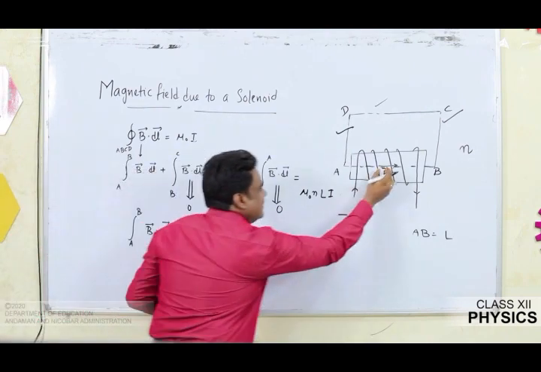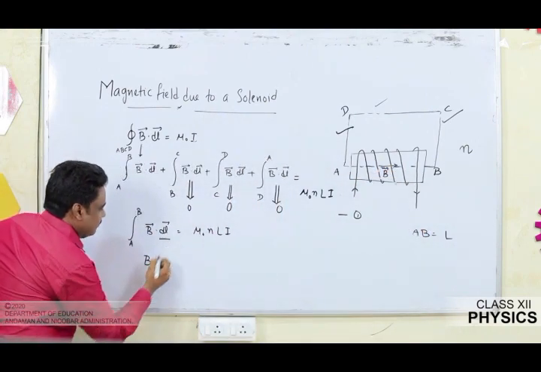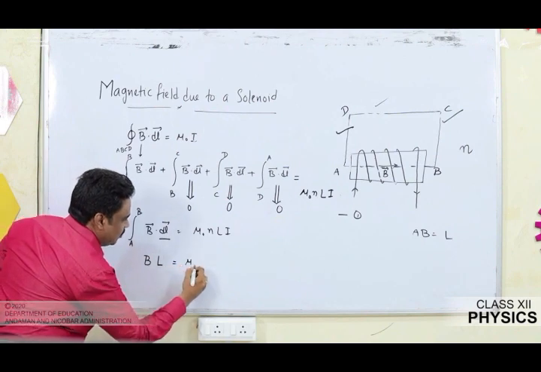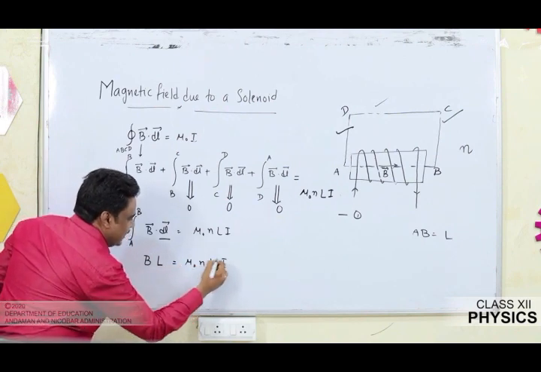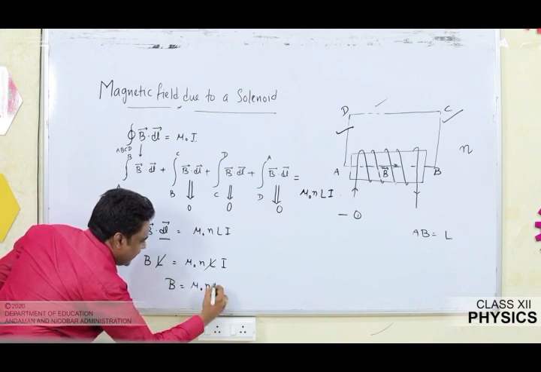The sum of the small lengths dl will be the total length AB. So the integral can be written as B times L, equal to L into mu naught nLI. L cancels off. What I am going to get is B is equal to mu naught nI.